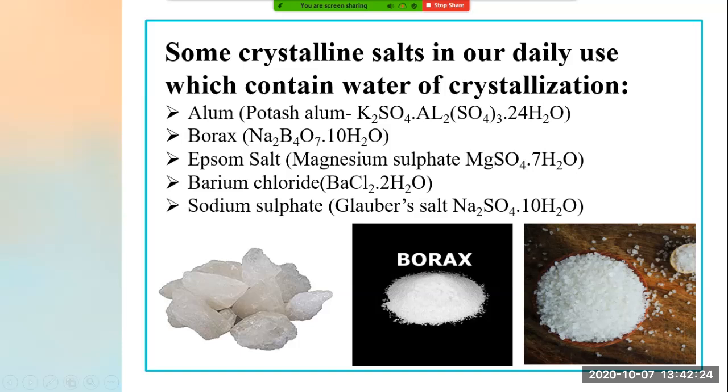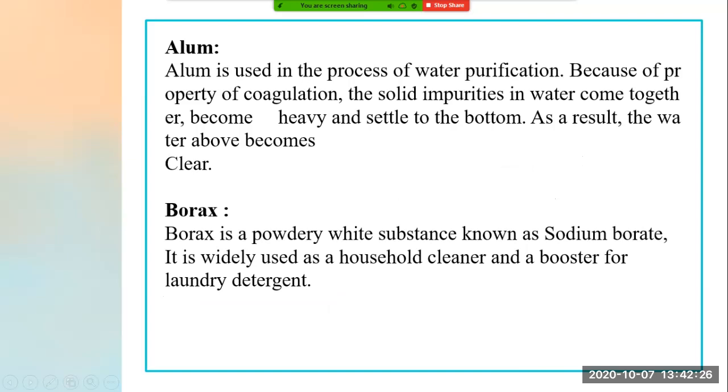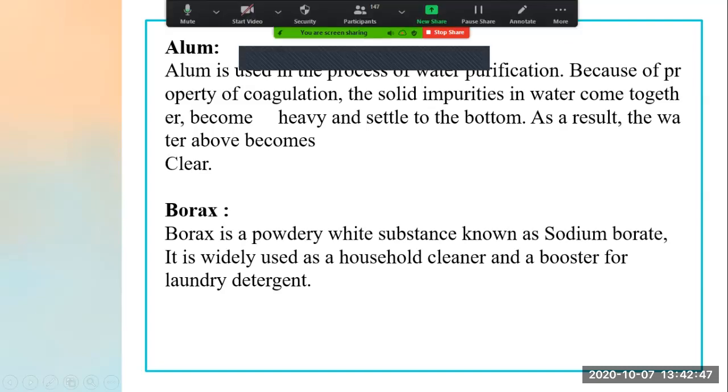First we will see alum. Alum is used in the process of water purification. Because of the property of coagulation, the solid impurities in the water come together, become heavy and settle to the bottom. As a result, the water above becomes clear. Now you will tell me, ma'am, we don't understand anything. You just read it out and we don't know what the meaning of this is.